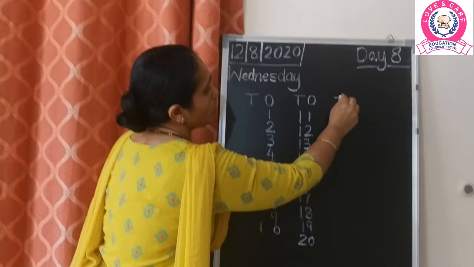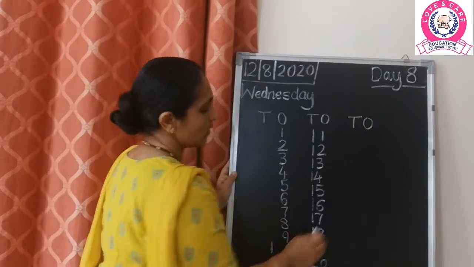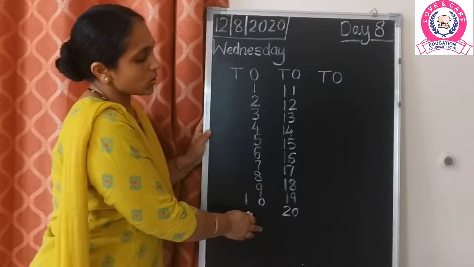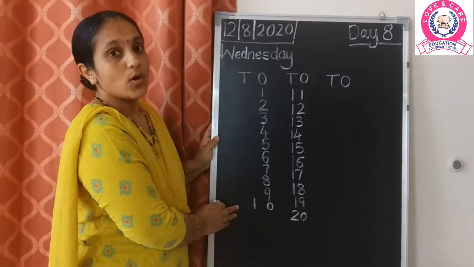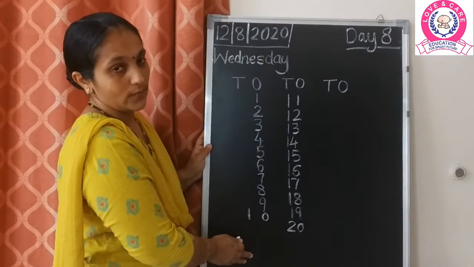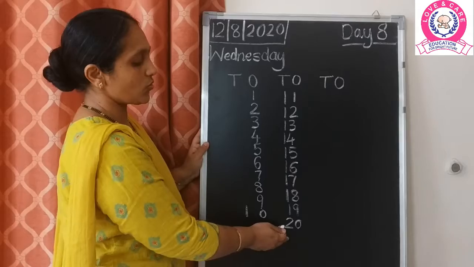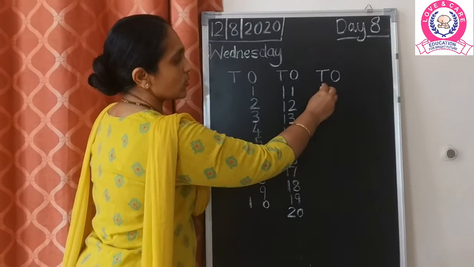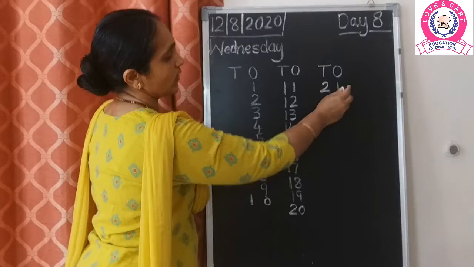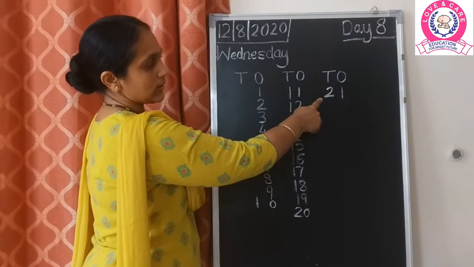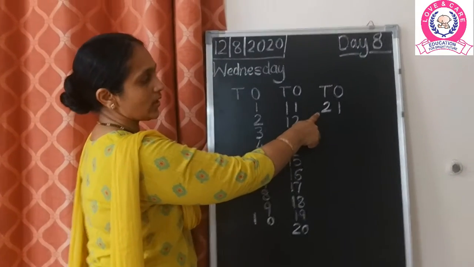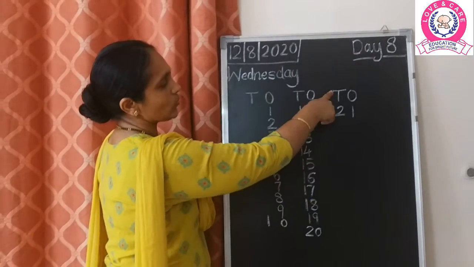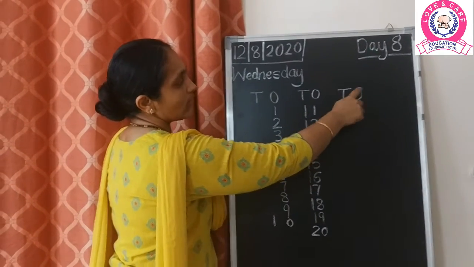After 20, the number that comes next is 2, 1, 21. So children, this is the oral part, but I want you to recognize the numbers as well. Whenever you say the numbers, try to recognize them too. After 20 comes 21, so it is 2, 1, 21. 2 is below the tens value because we are in the series of 2, and 1 is in the ones value.